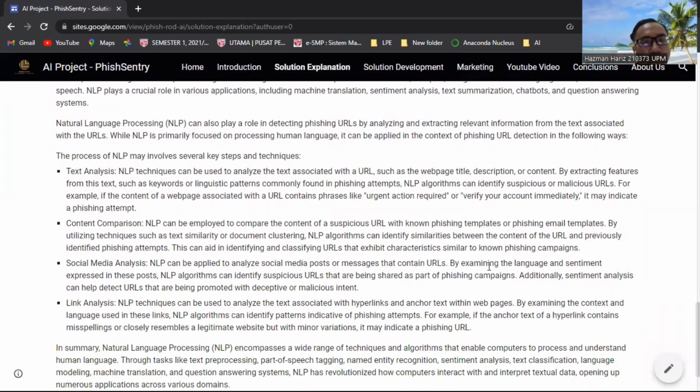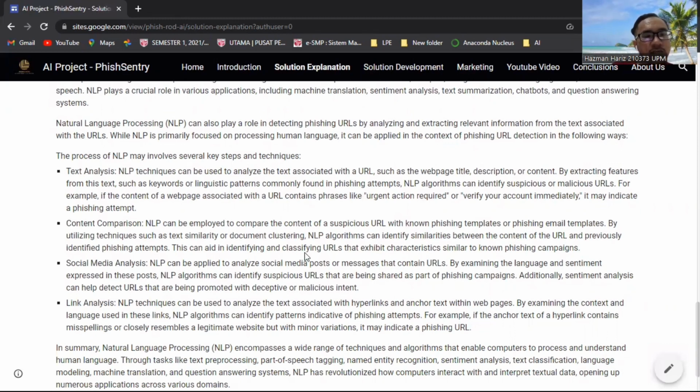NLP can be employed to compare the content of a suspicious URL with the non-phishing template or phishing template. Usually, when attackers give out their phishing URL, they use the same template for the message. There are similarities in that message. So that's why NLP can do this content comparison, to know whether this text has been used many times before. So that's basically a content comparison.